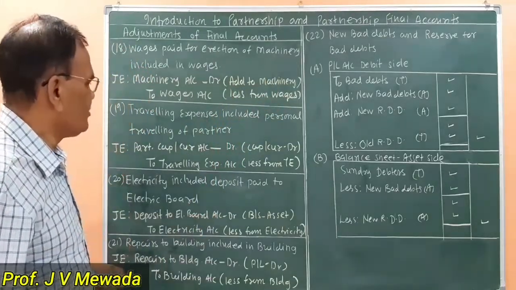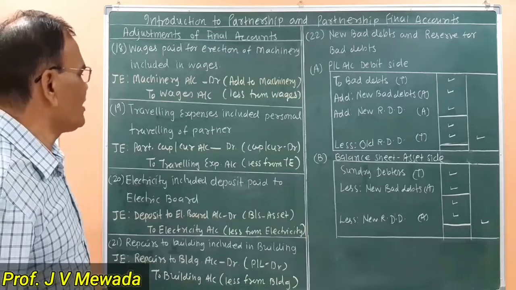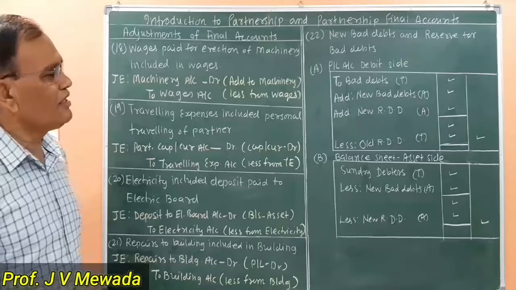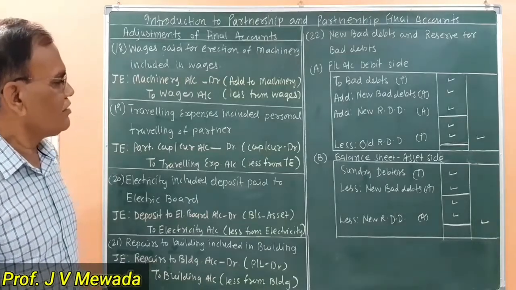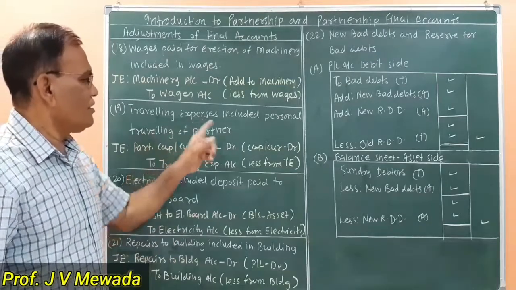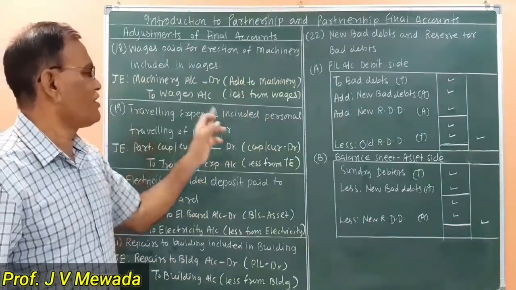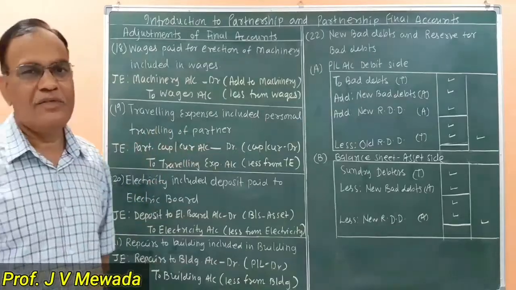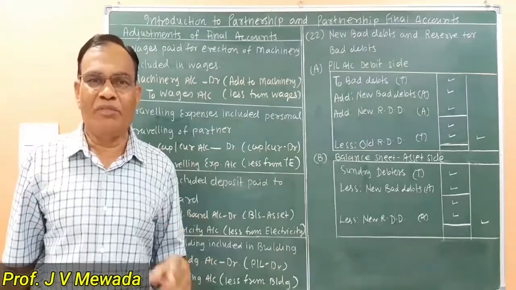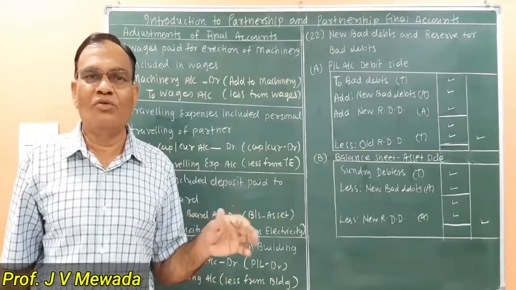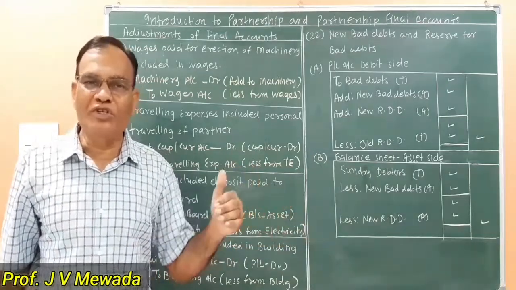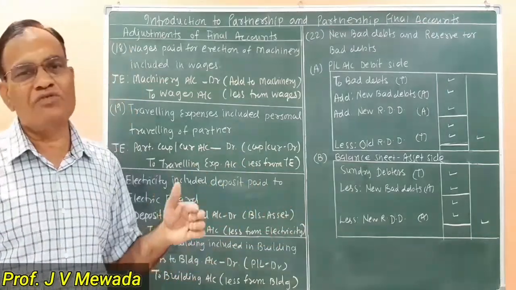Adjustment number 19. Traveling expense included personal traveling of partner. Now here the accountant is making an error. The personal traveling of a partner is a drawing of the partner, but by mistake it is added to the traveling expense, which is an expense of the business. So that amount is to be reduced and it is charged to the partners.